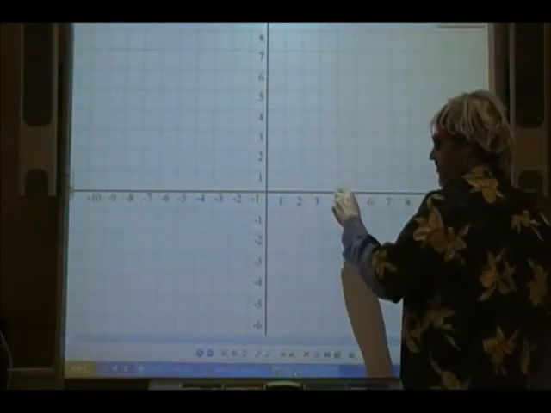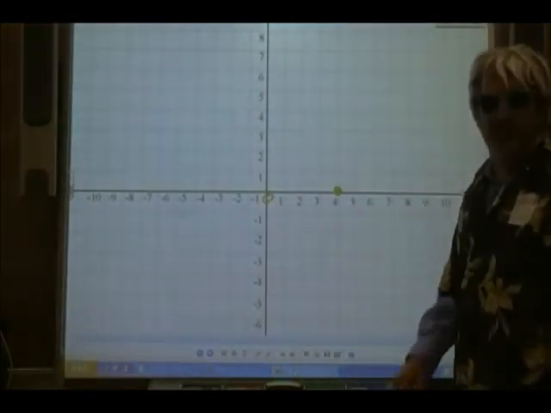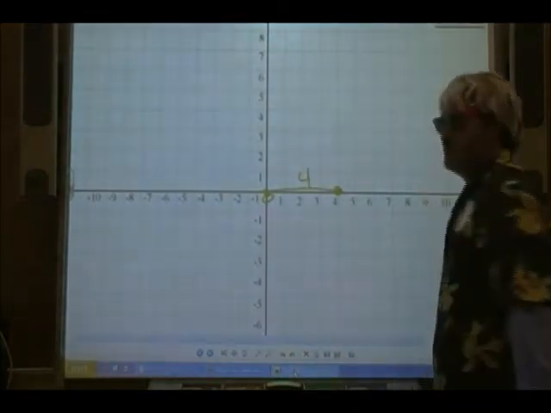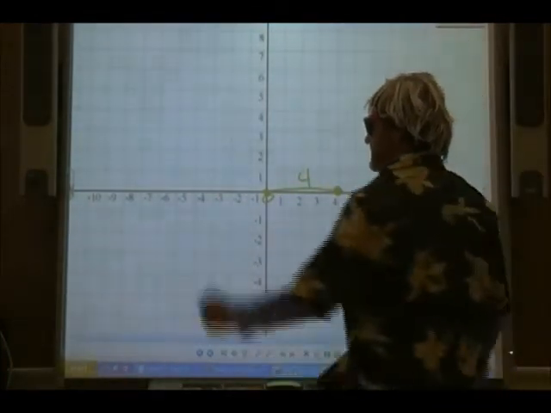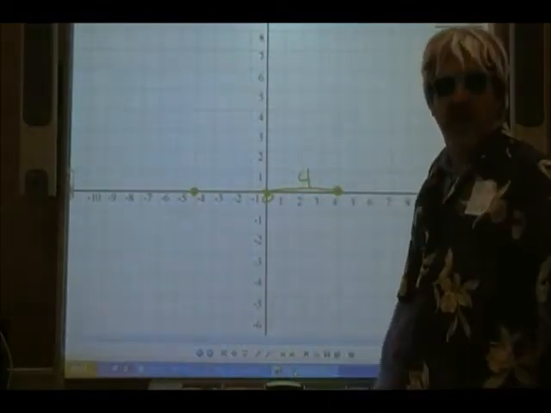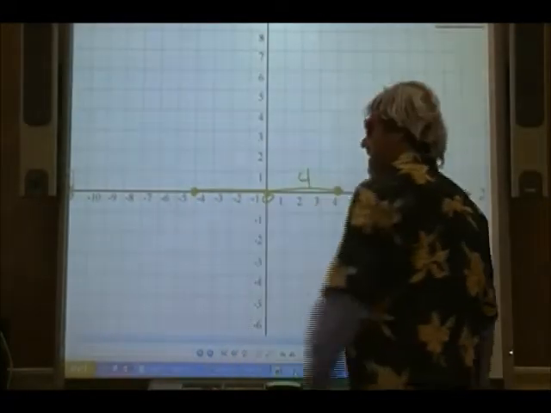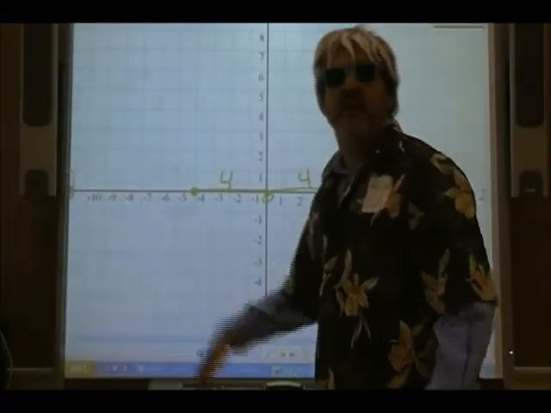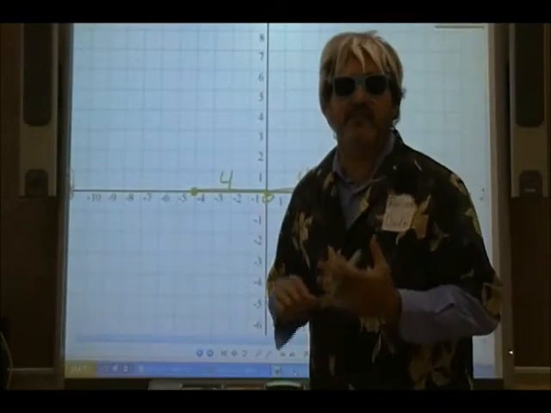Let's say I take the number 4. Well, the distance from 0 to 4 is just 4 spaces. Nice and simple. But what about the distance from 0 to negative 4? This distance from 0 to negative 4 is also 4 spaces. So if I want to find the exact distance, the negative doesn't matter.